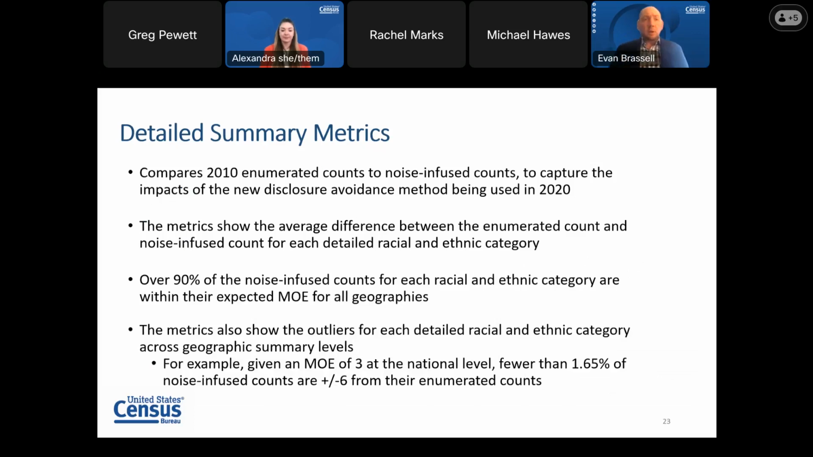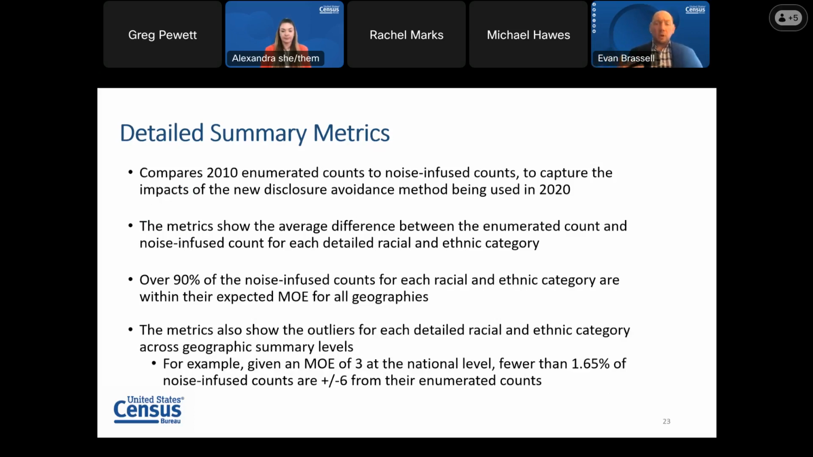As I mentioned earlier, it won't just be this proof of concept methodology document going out. We'll also have supporting documentation. One of the supporting documents we want to highlight is detailed summary metrics. These metrics show the average difference between enumerated and noisy counts. This allows users to see the impact of this new disclosure avoidance methodology by racial and ethnic group, as well as by geographic summary level.